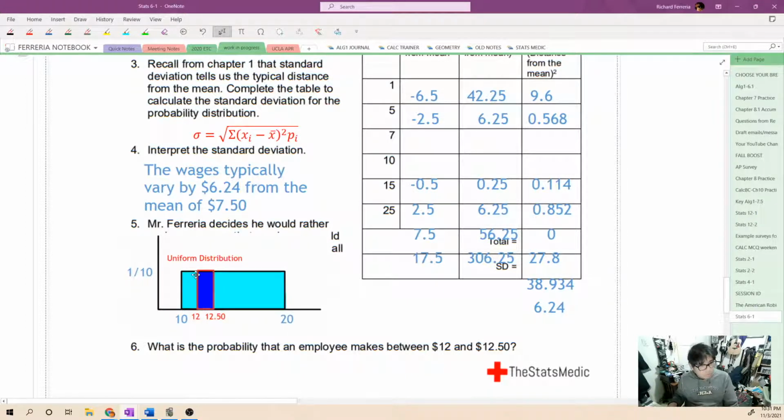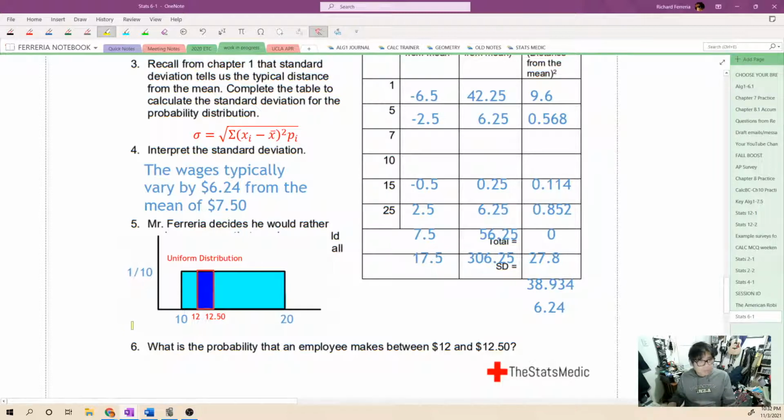You could ignore this middle part right over here. Ignore all of this for now, and just concentrate on the large light blue rectangle. And that's what a uniform distribution looks like. Every outcome is equally likely, so you get this rectangle. Now the base here goes from 10 to 20, which is a distance of 10 units. So the height here has to be 1/10, so that the area of this rectangle would be 1. Now for any probability distribution, if you remember, the area has to be equal to 1. So that's what we look like for our